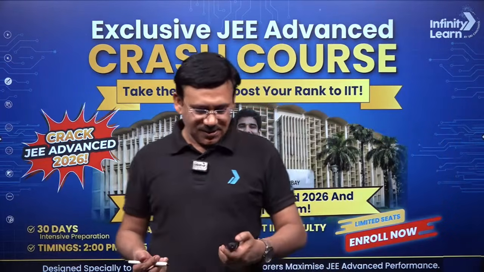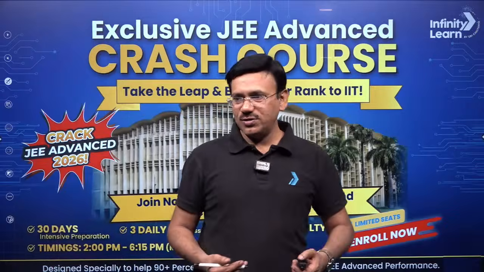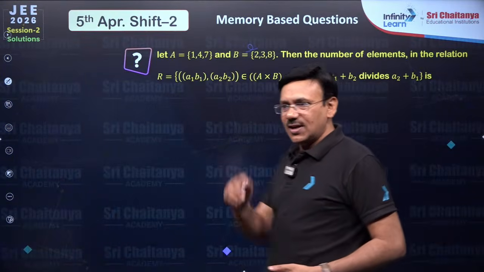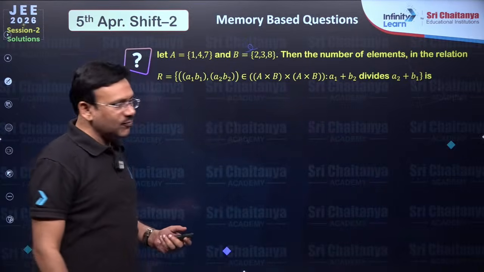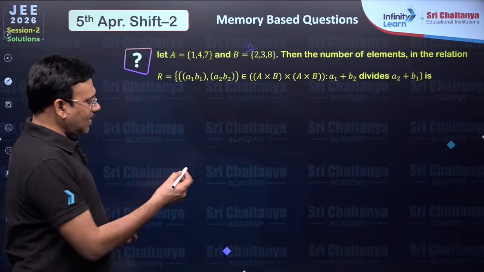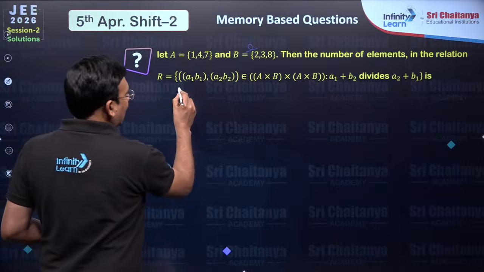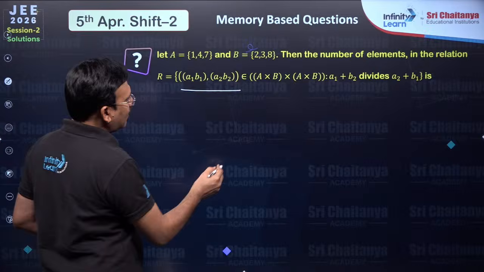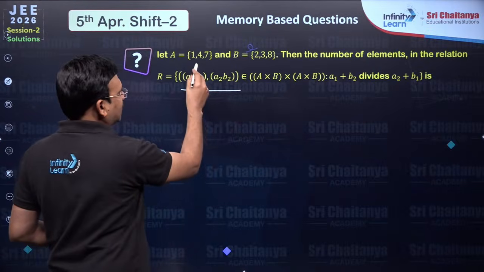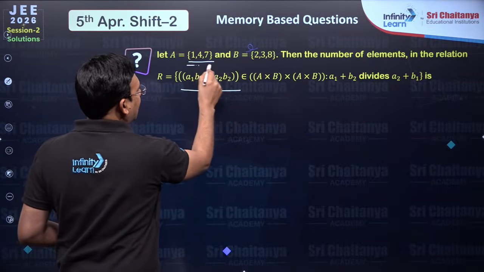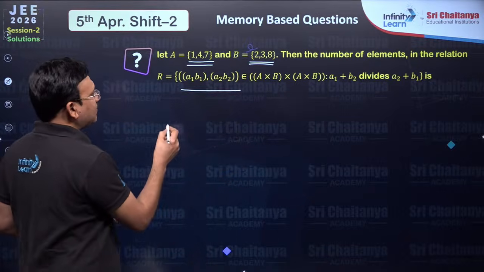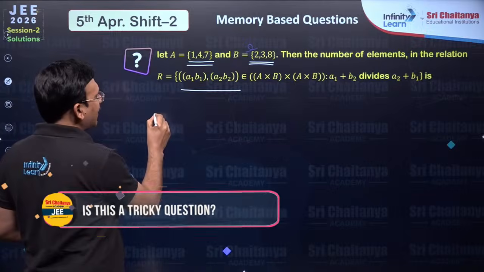So today's paper is definitely a cute, cool math paper. The questions are quite interesting. You see, dear students, we are left with a few more questions. There is a relation containing ordered pairs of A cross B cross A cross B. This set has 3 elements, this has 3 elements, disjoint. So A cross B will give you 9 elements.